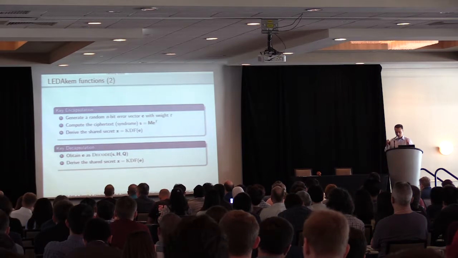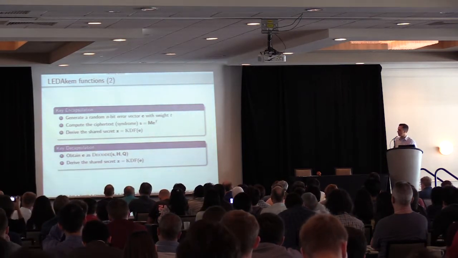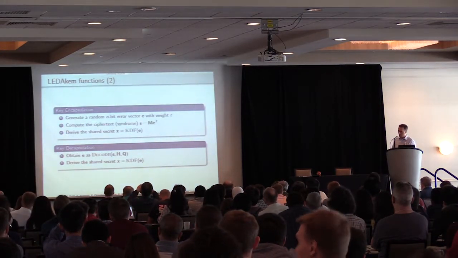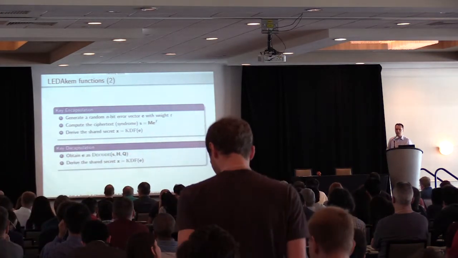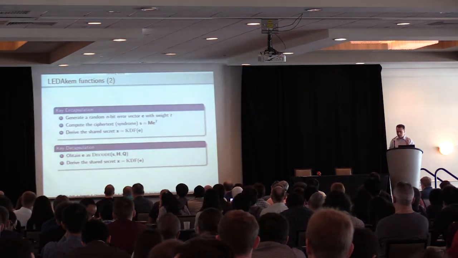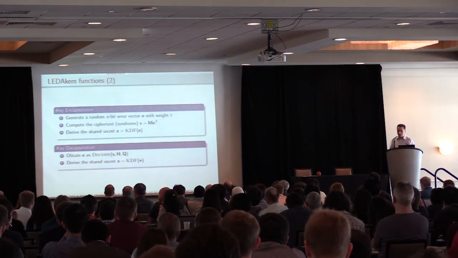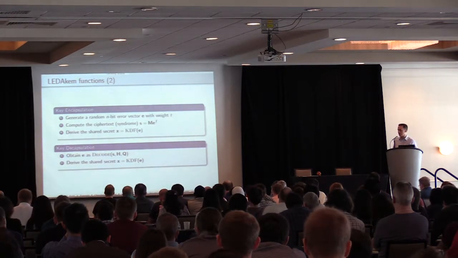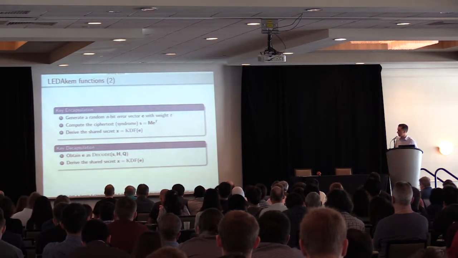Key encapsulation is performed by generating an n-bit error vector with weight t, and then just computing the syndrome of the error vector through the public code. And then the shared secret can be derived from it through some standard key derivation function. And the decapsulation starts with decoding. So with syndrome decoding, we recover the error vector starting from the public syndrome, the parity check matrix of the LDPC code and the matrix Q, and then we apply the same key derivation function to get the shared secret.